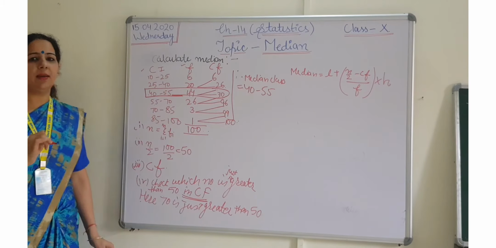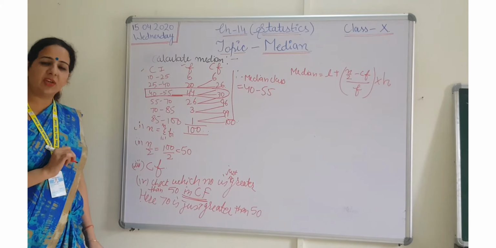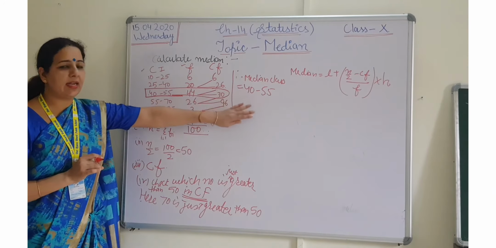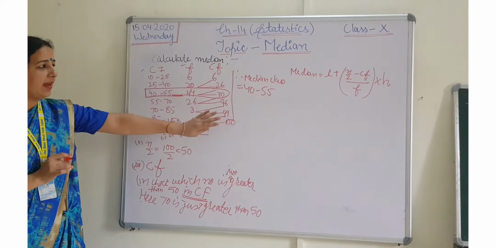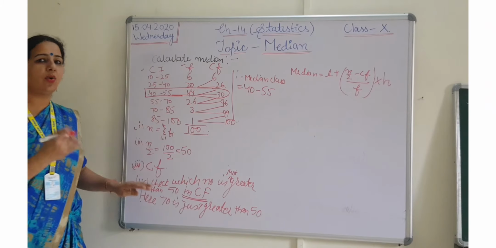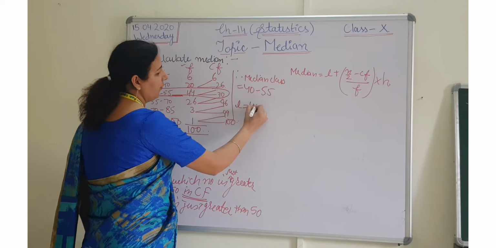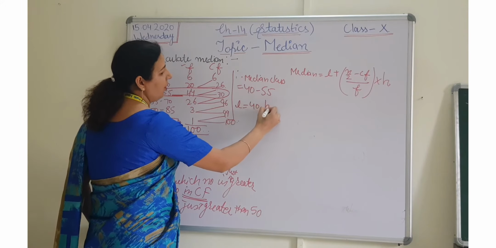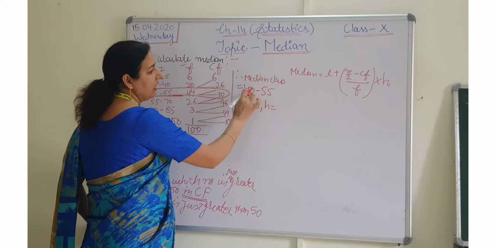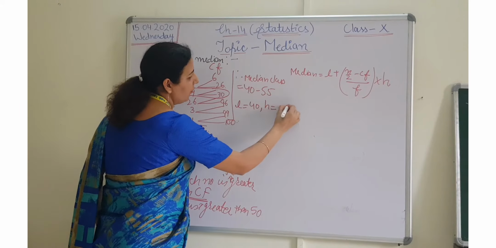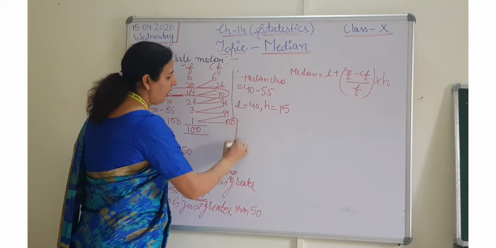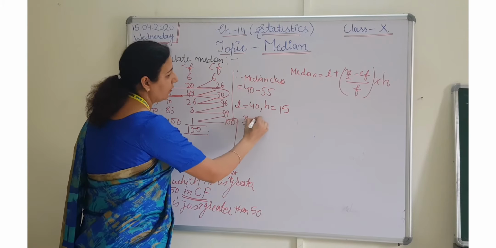Fine students, after getting the median class, we can solve the question, we can calculate all the answers. Like, what is the value of lower limit here? 40. What is the value of h? Difference of these two limits, that is 5. Now what about n by 2? We already calculated n by 2 is 50.